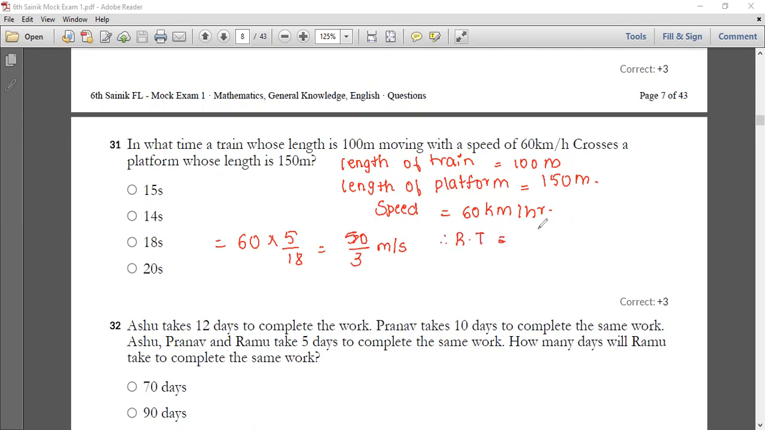So required time is equal to 100 plus 150 divided by 50 by 3, which can also be written as 250 into 3 by 50, because 100 plus 150 will give you 250. Further simplification: 5 ones are 5, 5 fives are 25, 5 threes are 15. So what's your answer there? 15 seconds is your answer. Option A is the correct answer. Hope you all understood your 31st one.